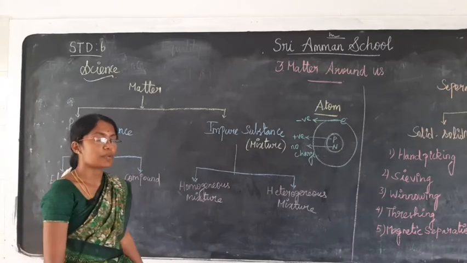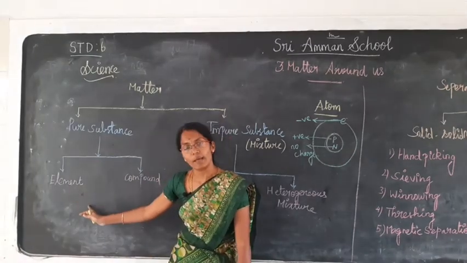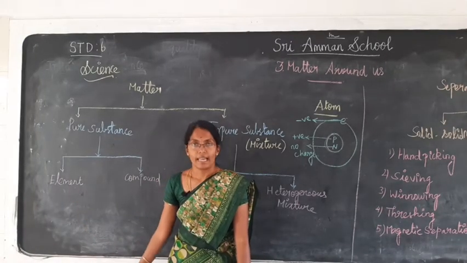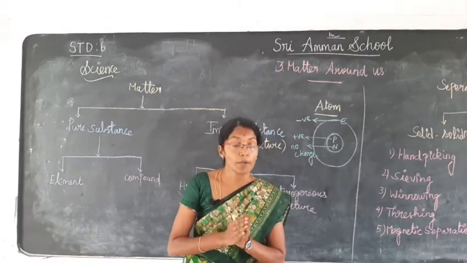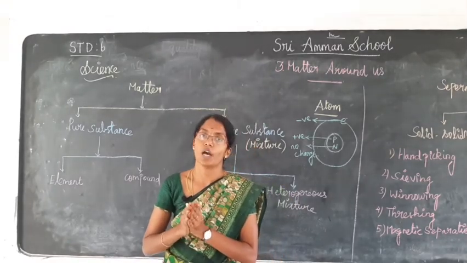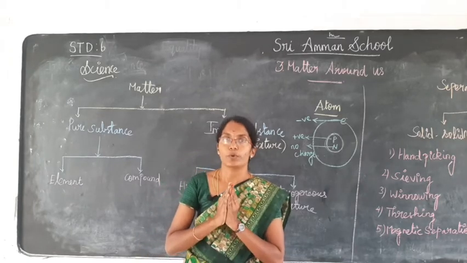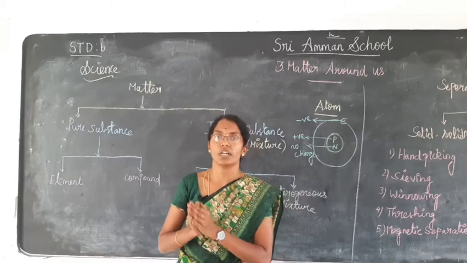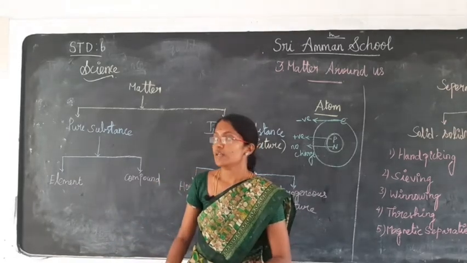Next, a pure substance may be an element or a compound. What is an element? An element is a pure substance which cannot be broken down into two or more substances.